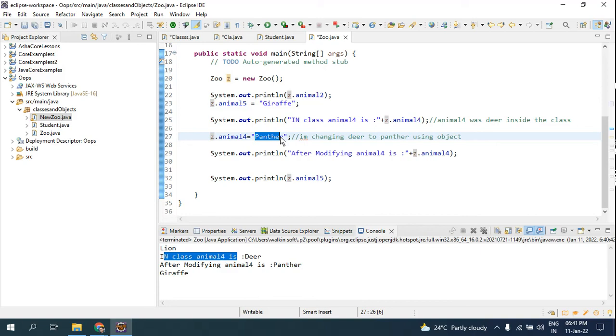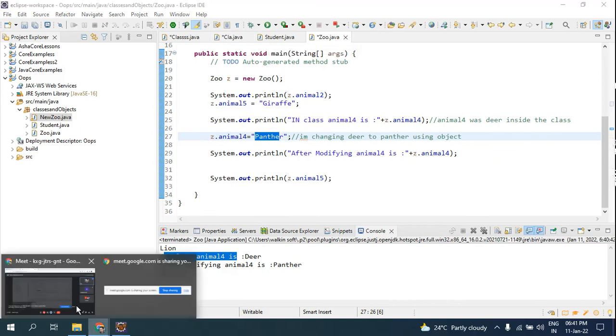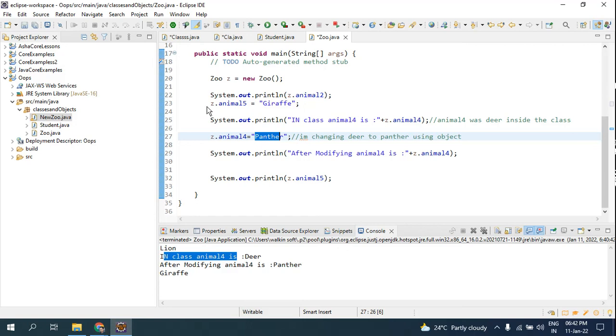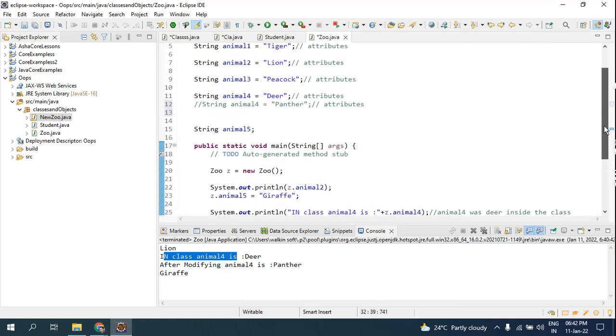Objects and classes, again. If anyone has a doubt about this example, please ask me, and I will explain it again if you have not understood, because these are the main concepts in your interviews and when you are working. These are the main questions they are going to ask: what is an object, what is a class. They will ask you to write a class and an object, and how you give the reference. So if anyone has any doubt about this example of classes and objects, you can ask me, or else you can go through this example once again from top to bottom.